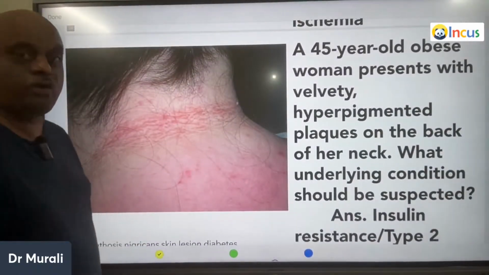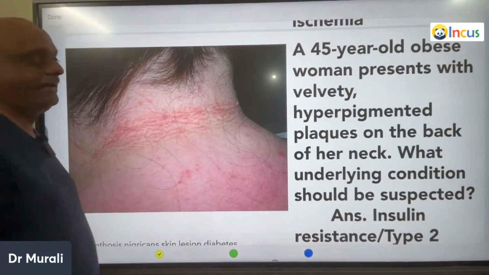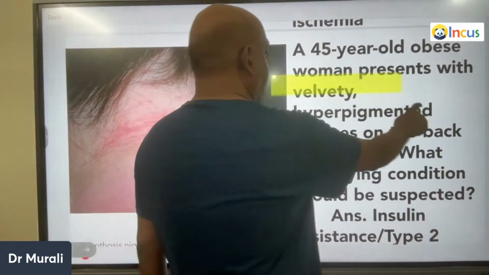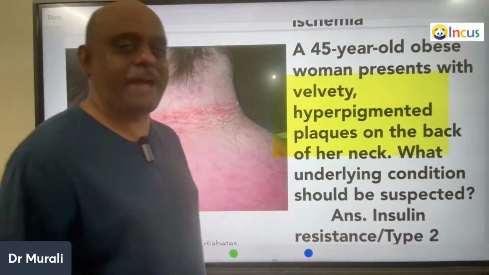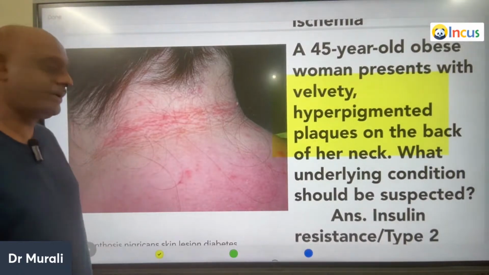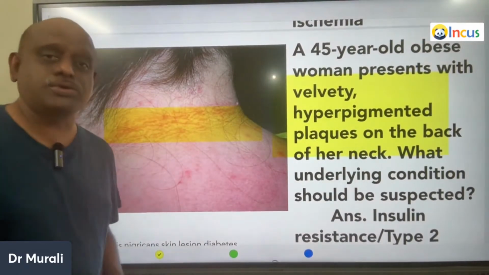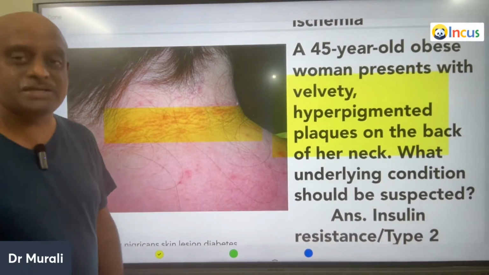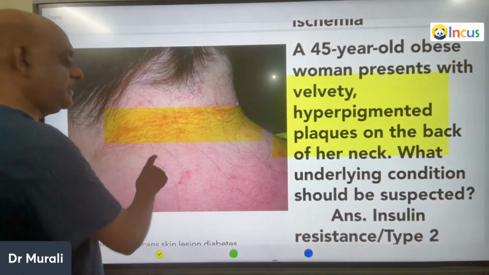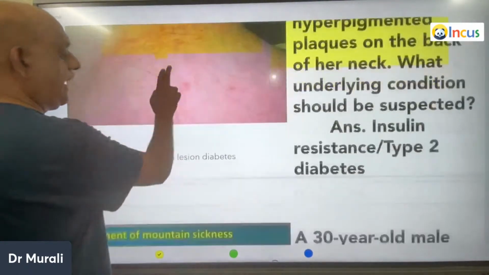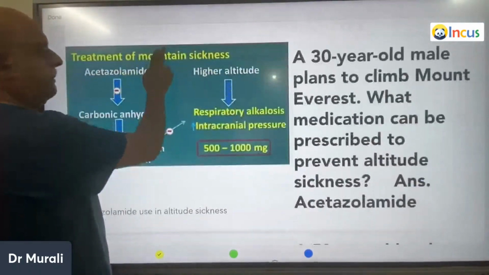A 45-year-old obese woman presents with velvety, hyperpigmented patches on the back of her neck. So what is your diagnosis, doctor? These are typically acanthosis nigricans, which is a sign of insulin resistance and type 2 diabetes. That is what you need to remember.